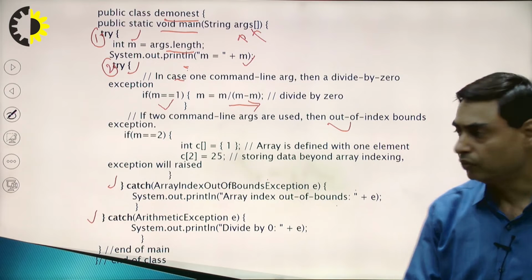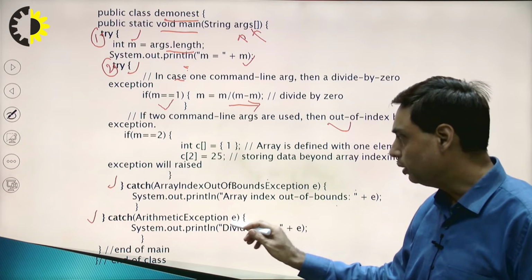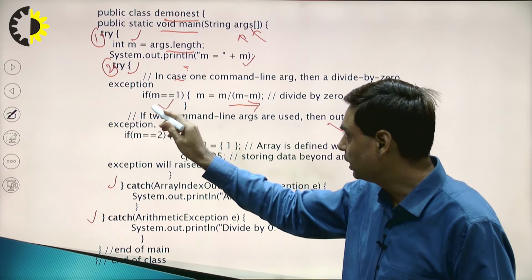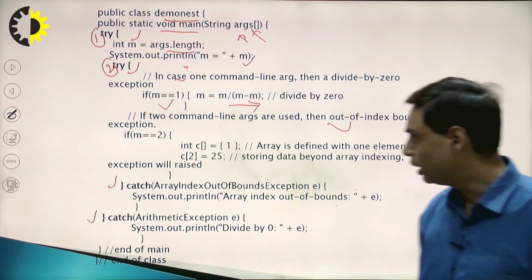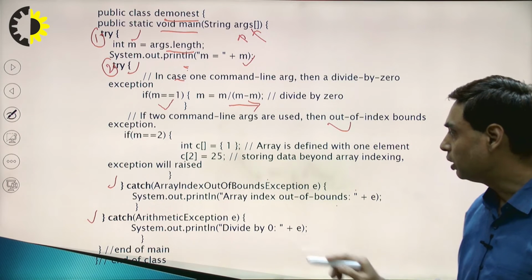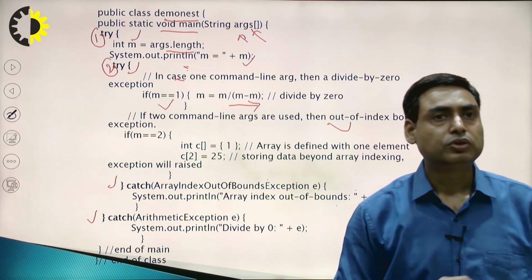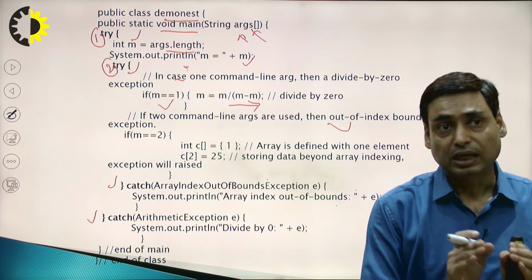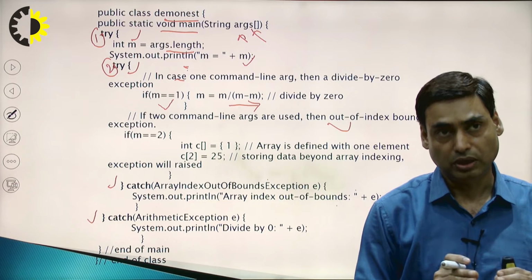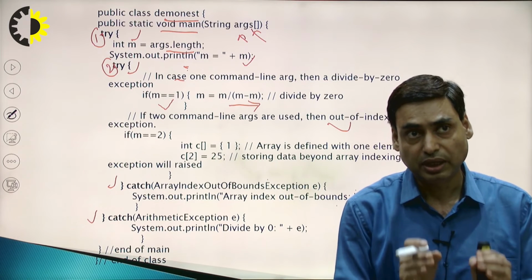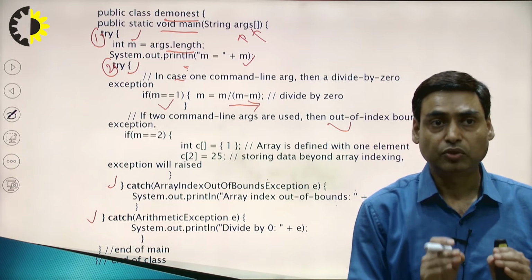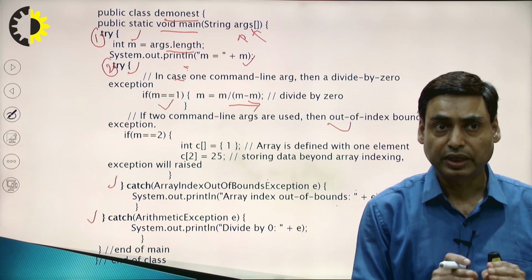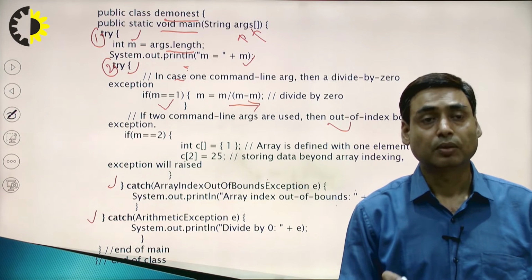In the outer try block, we have arithmetic exception e. This exception is caught here, and it will jump directly from the if statement to the catch block arithmetic exception e, and it will display value divided by 0. What we are going to demonstrate here is that if there is a nested try block and an error, or you can say an exception, occurs within the inner try block and the respective catch block is not present in the inner try block, then the Java Virtual Machine will look for the respective catch block in the outer try block.